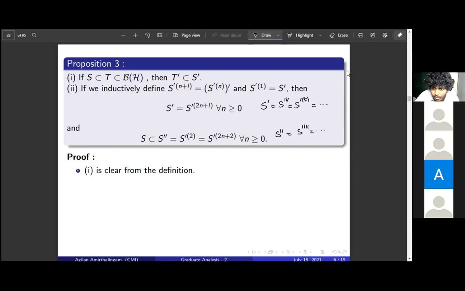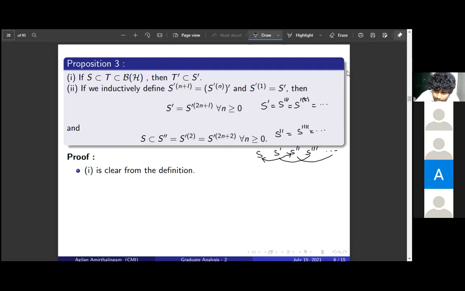So in this sequence, the even terms are equal and the odd terms are equal. So we are interested in the case where S becomes equal to S double dash. This is the main intuition for this double commutant theorem.